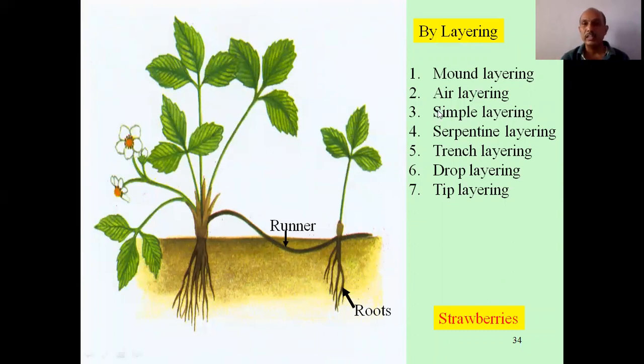See that mound layering, ear layering, simple layering, serpentine layering, trench layering, drop layering, tip layering. You find out what are the meanings. This is an assignment for you. Here in layering, the roots are developed when the plant remains attached. In cutting, the twig is cut, then the roots are developed. That is the only difference.